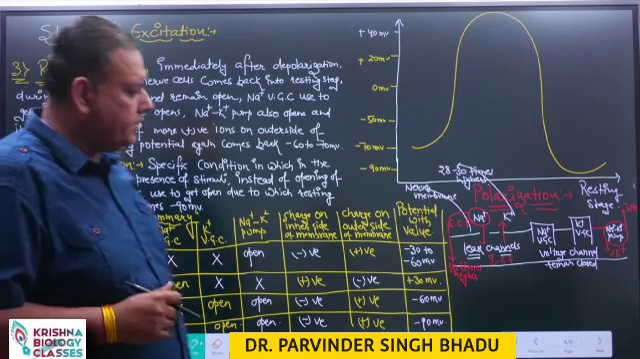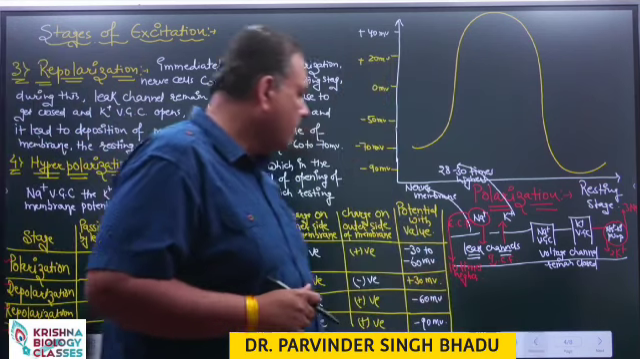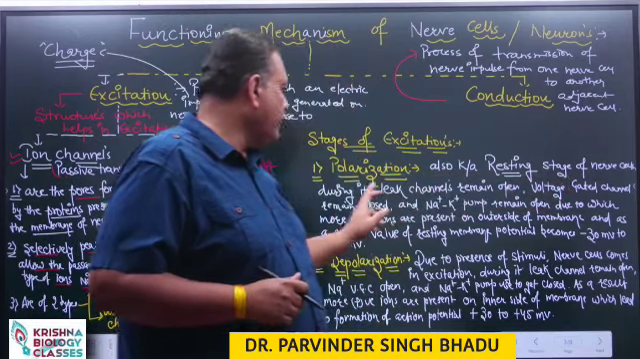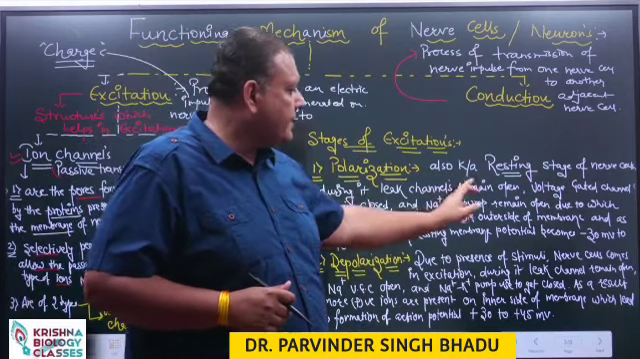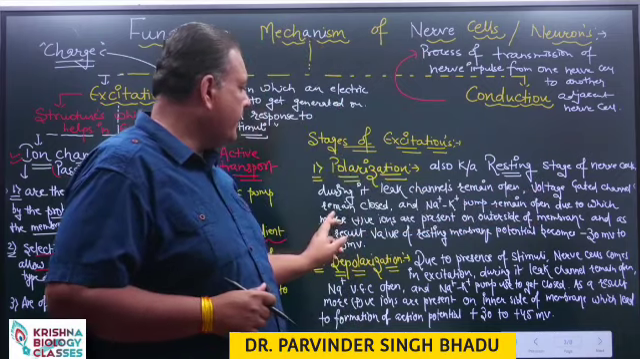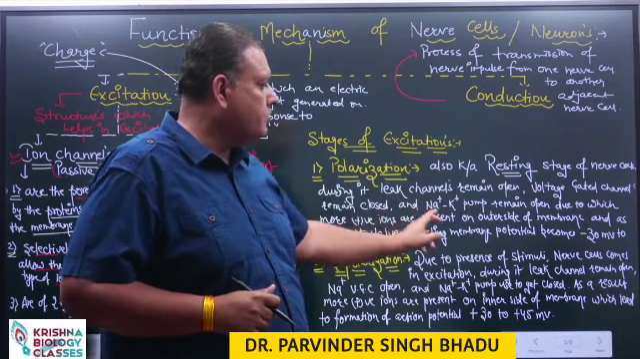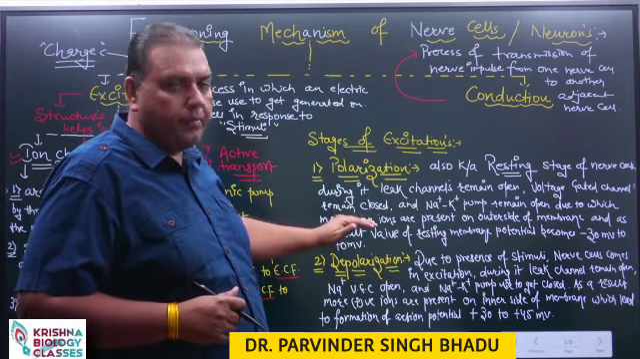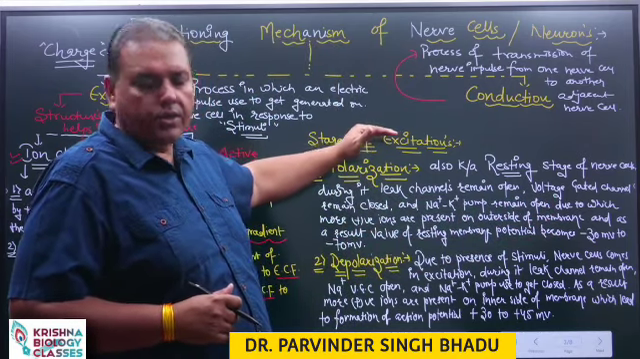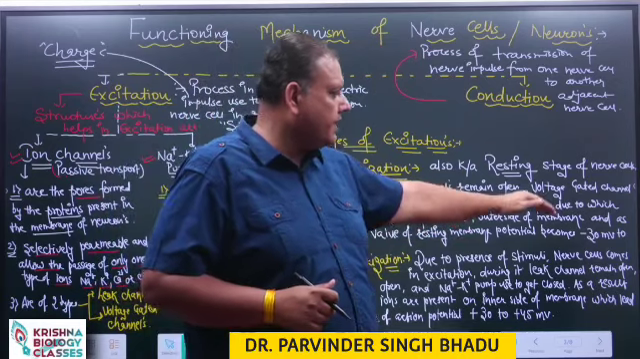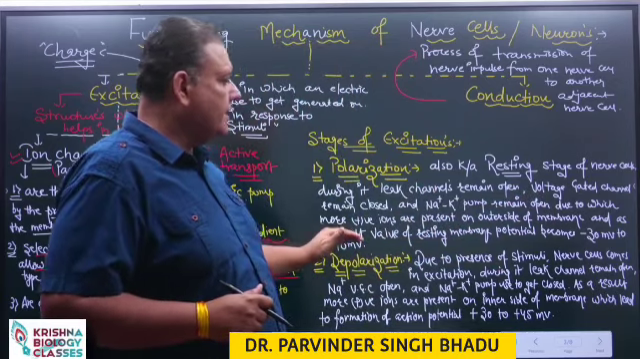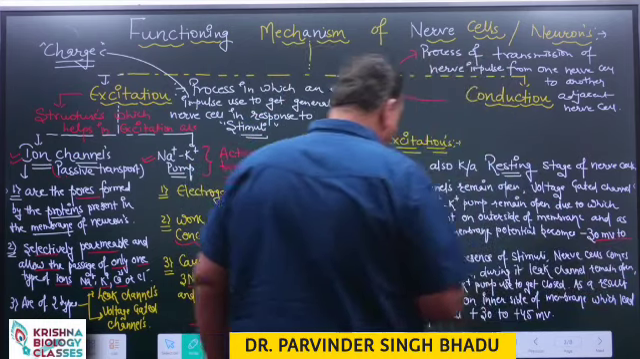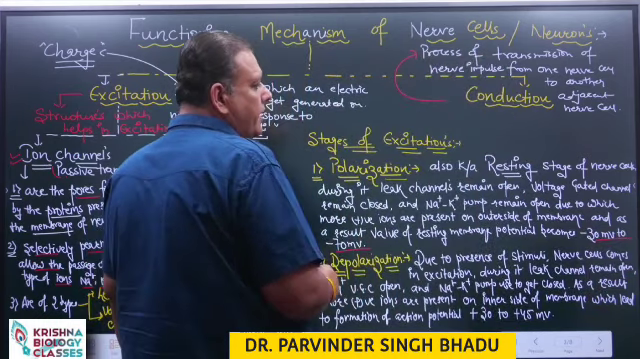So if we discuss polarization, we will say that it is named as the resting stage of the nerve cell, in which leak channels remain open, voltage gated channels remain closed, and the sodium potassium pump remains open. As a result, there will be more accumulation of positive ions on the outer side of the membrane, and as a result, the value of the resting potential becomes minus 70 millivolt.